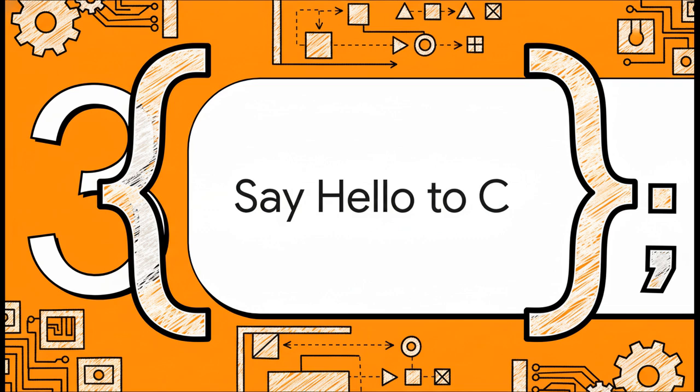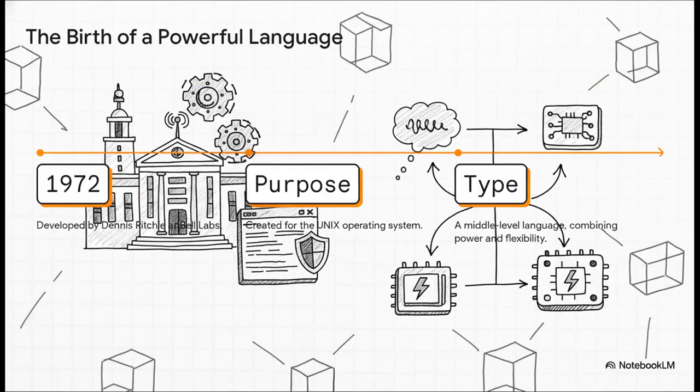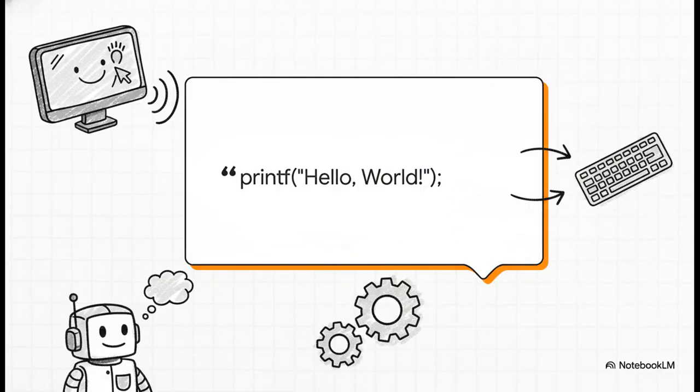And for that, let's say hello to a real classic, a powerful language called C. So a little backstory on C. It was born way back in 1972 at Bell Labs, and it was originally built for a very specific purpose, to create the Unix operating system. It's known as a middle-level language, which is really cool because it means you get the best of both worlds. It's readable like a lot of modern languages, but it also gives you the low-level power to get really close to the computer's hardware.